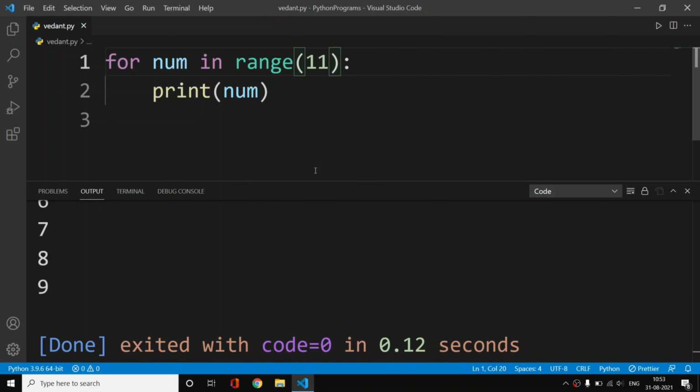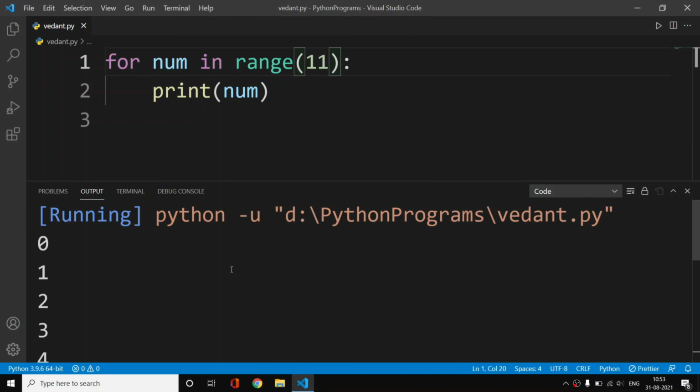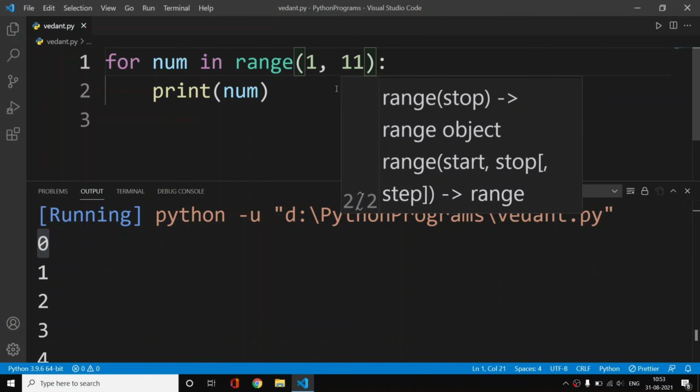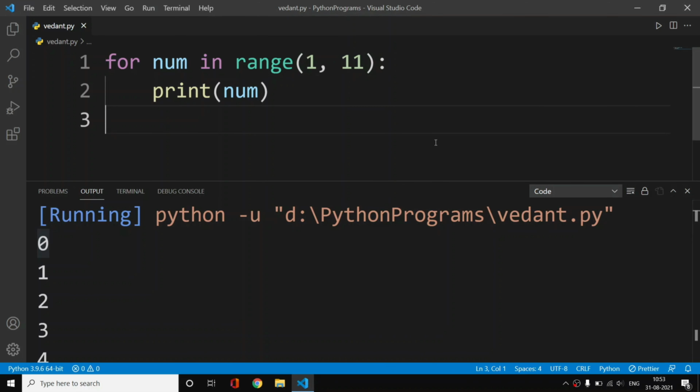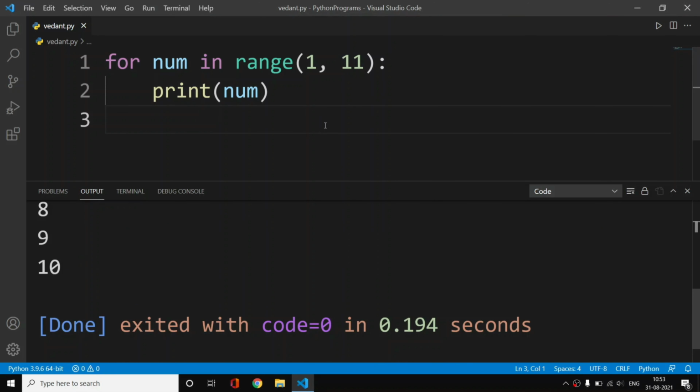You can also see that this range function starts with 0. If you don't want 0, you can provide 1 as a starting point and 11 as an ending point. Let me clear the terminal first, and now let us run our program. Now you can see 1 2 3 4 5 6 7 8 9 and 10. Without this for loop I couldn't do this easily, but with this for loop I can print 1 to 100 numbers or 1000 numbers in just 2 lines of code.